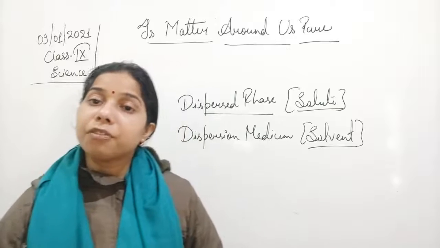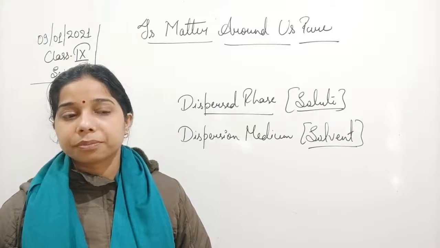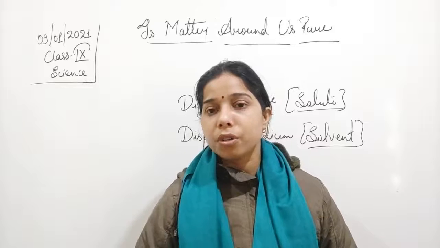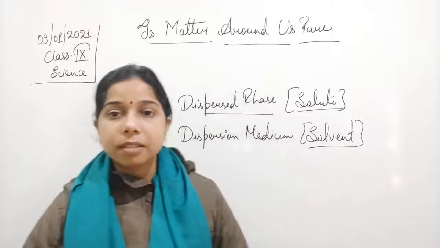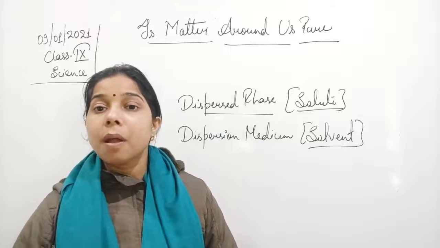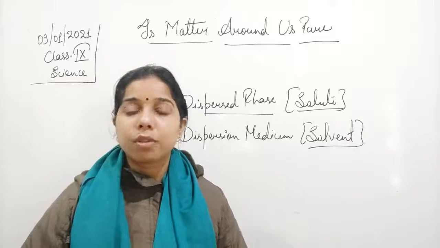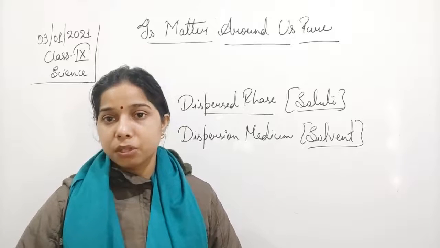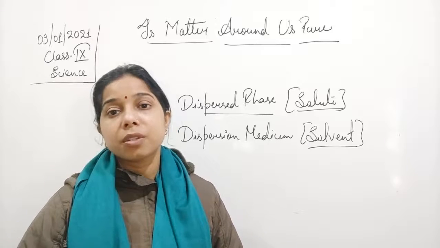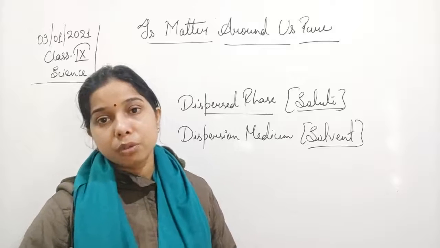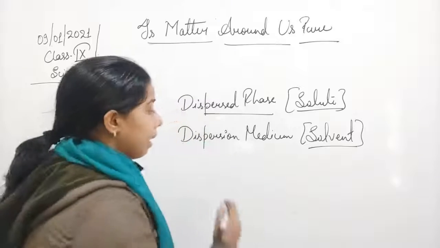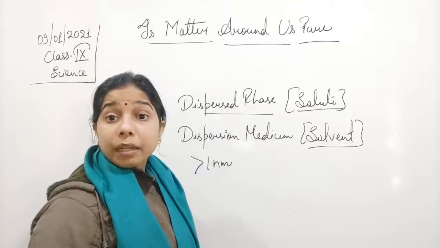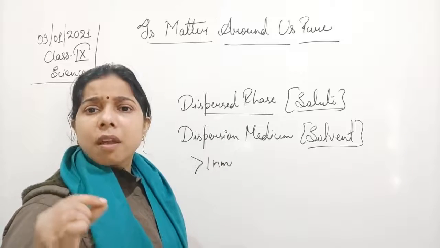Now what are the different properties of a solution? Normally when we talk about a solution, we always say that a solution is formed by the mixture of the solute and the solvent. If we talk about the size, the particles present in a true solution are always less than 1 nanometer. So the size of the particles is very small.